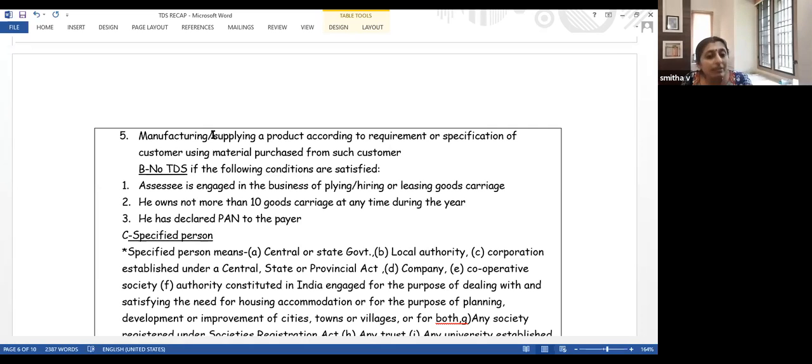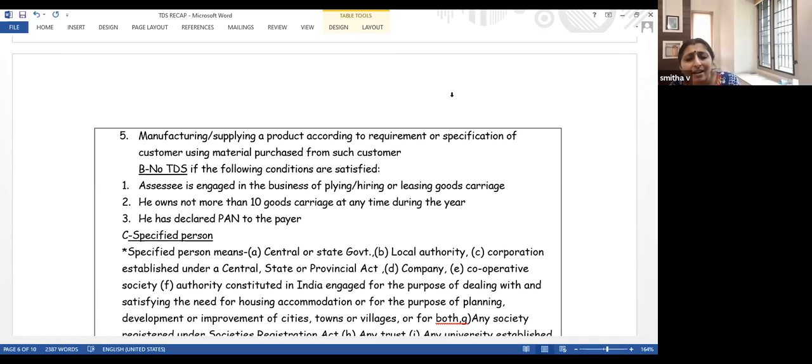But if I am running a ready-made shop, that is not works contract. That is the easiest example to understand this section. Okay, tailoring is works contract, because you are supplying me the product according to your specification, I'm stitching you a dress. That is a works contract. Understood?